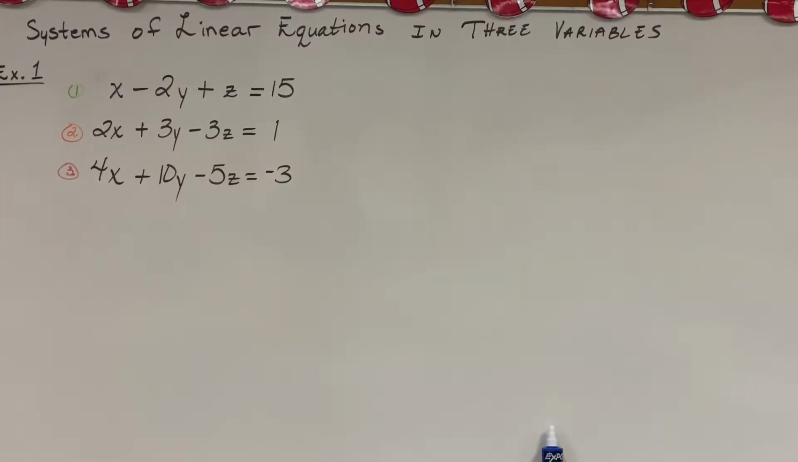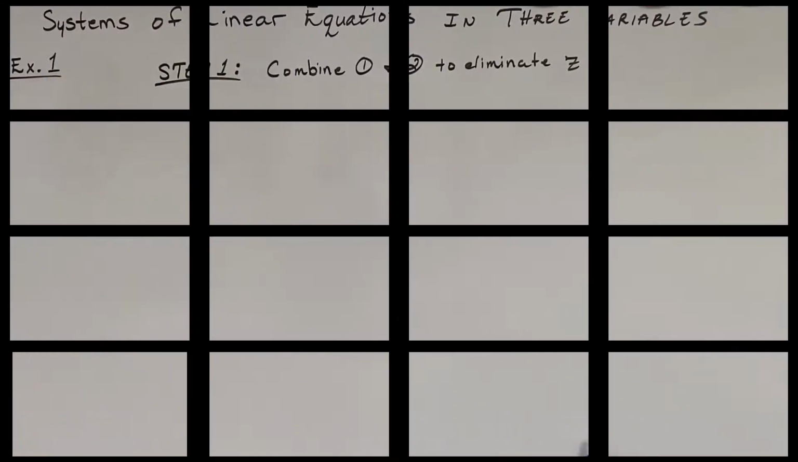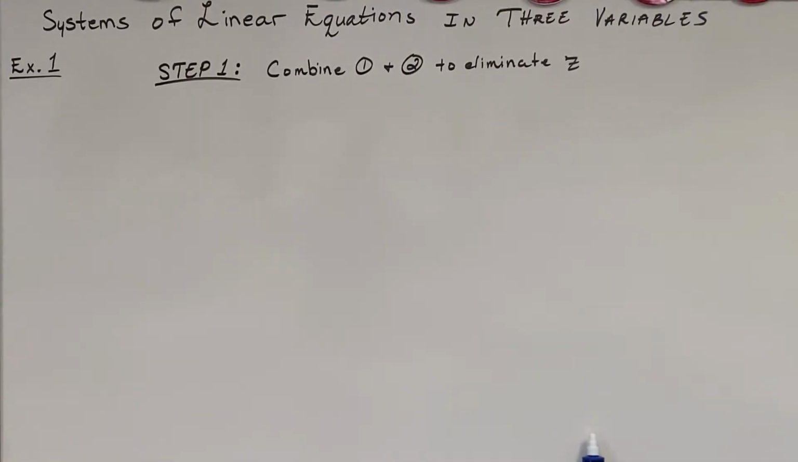Example 1: x minus 2y plus z equals 15, 2x plus 3y minus 3z equals 1, 4x plus 10y minus 5z equals negative 3. Step 1: combine equations 1 and 2 to eliminate z.